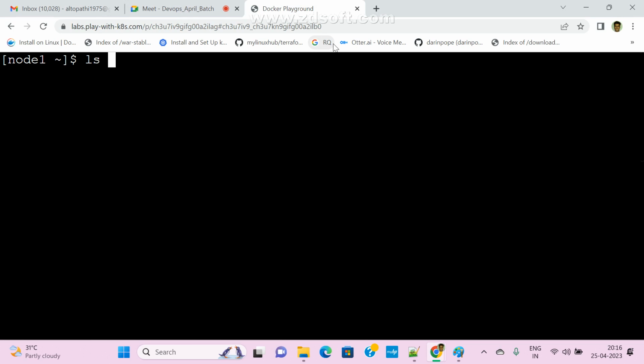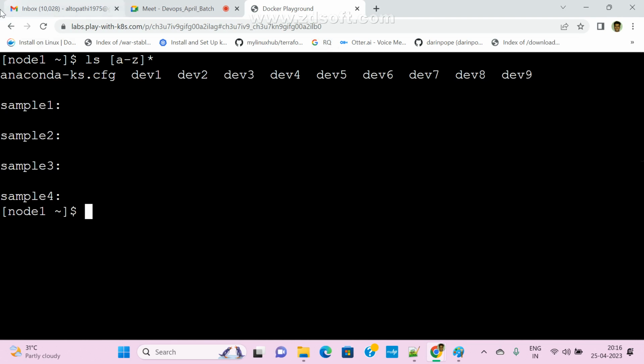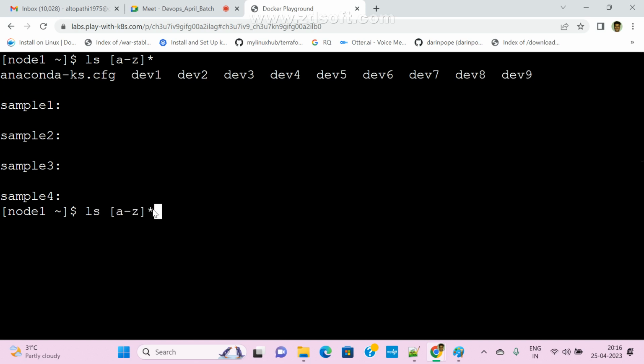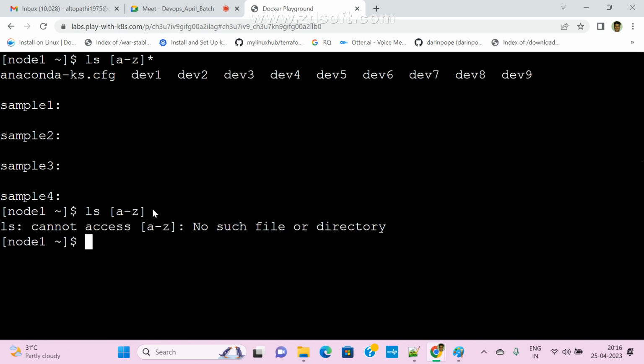Now we know: A, hyphen, Z, then star. Star represents any character. Now check it. It will display all files and directories. Now I am removing the star. Do you get anything? No, right?